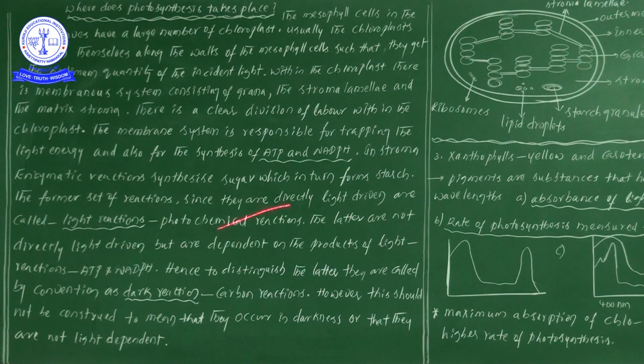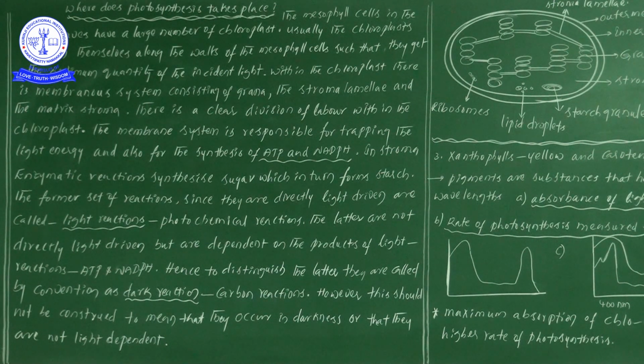Because of the presence of pigments on the membrane, they start to absorb the sunlight, and thereby gradually are involved in the preparation of light energy in the form of ATP as well as NADPH. Okay, next one, the stroma.